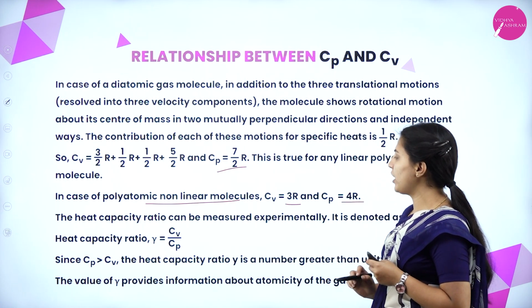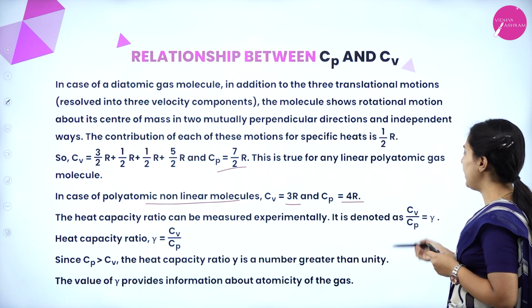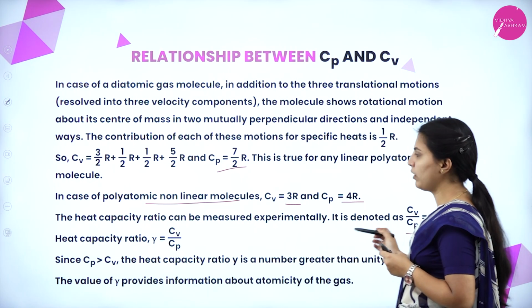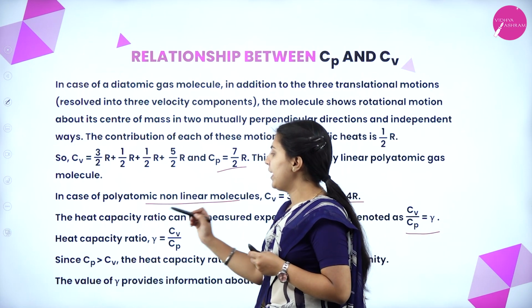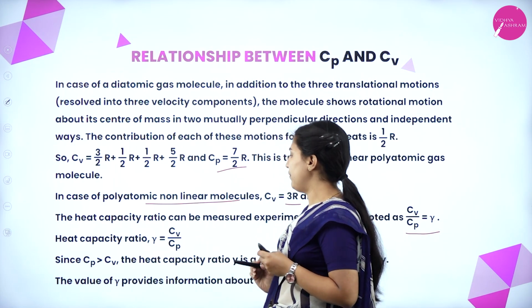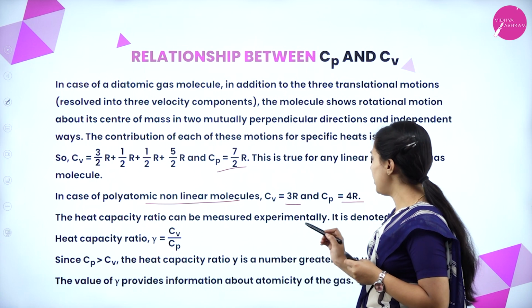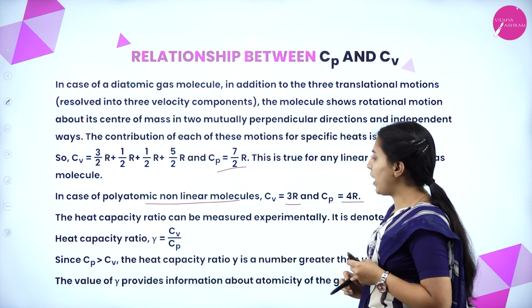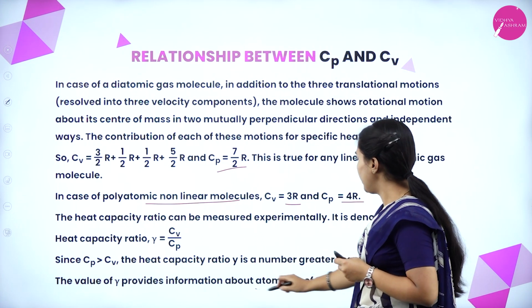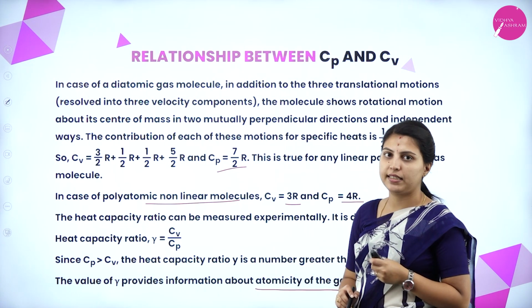The heat capacity ratio can be measured experimentally. It is denoted by gamma equal to Cp by Cv. Since Cp is greater than Cv, the heat capacity ratio gamma is a number greater than unity. The value of gamma provides information about the atomicity of the gas.